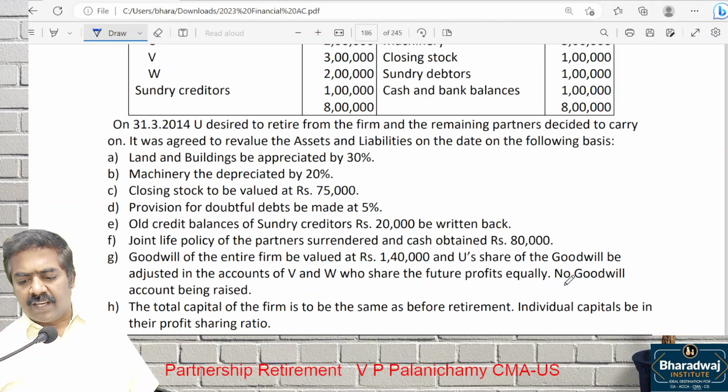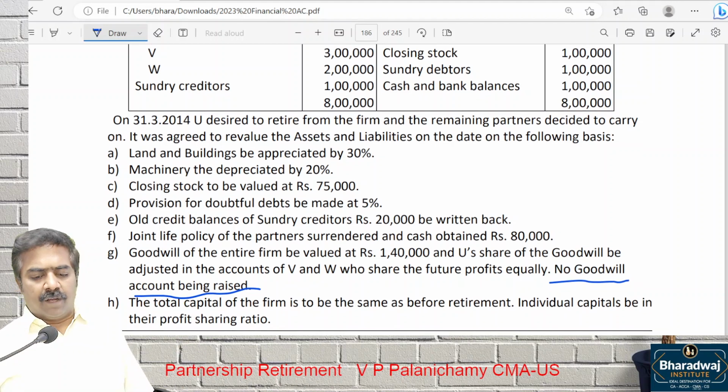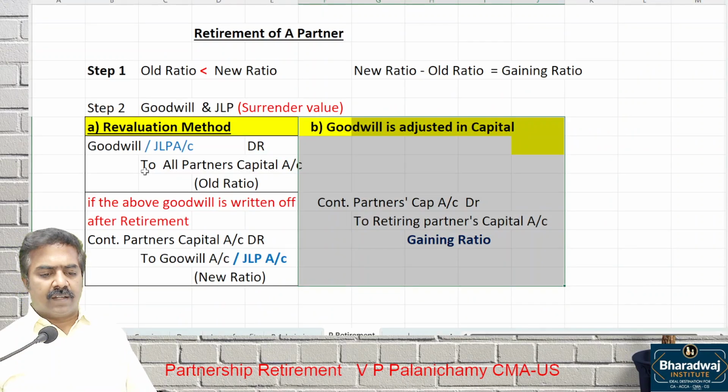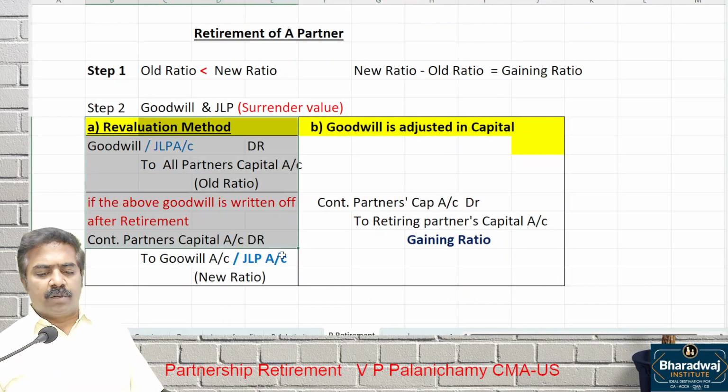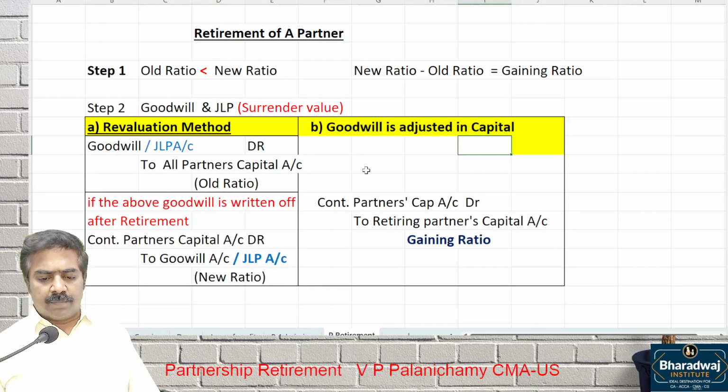No goodwill is raised, which means goodwill is adjusted through which account? Capital account, like that. It will be clearly mentioned. When goodwill is raised, they will give you. If it is not raised, also they will specify it. Take up this.